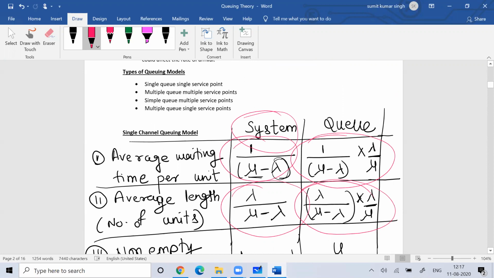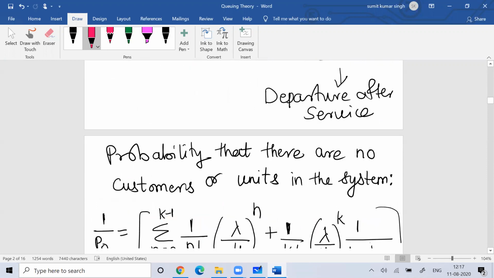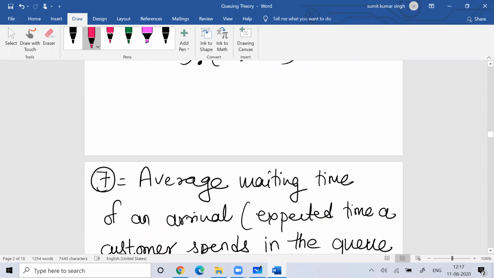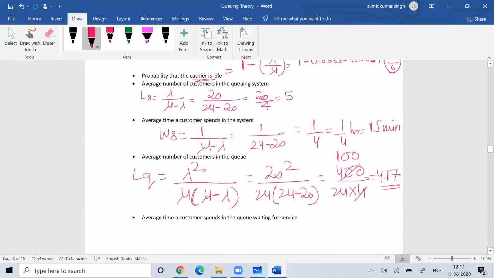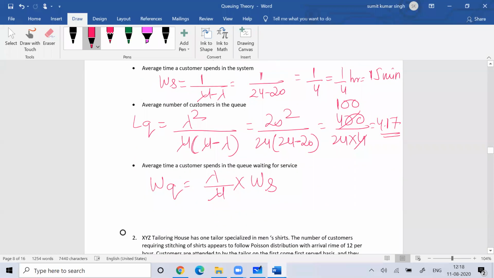In the queue, that is lambda by mu into 1 by mu minus lambda. Whatever the average waiting time in the system, you multiply it by lambda by mu to get what you can expect in the queue. Lambda is 20, mu is 24, and waiting time in the system is 15 minutes, or 1 by 4 hour.